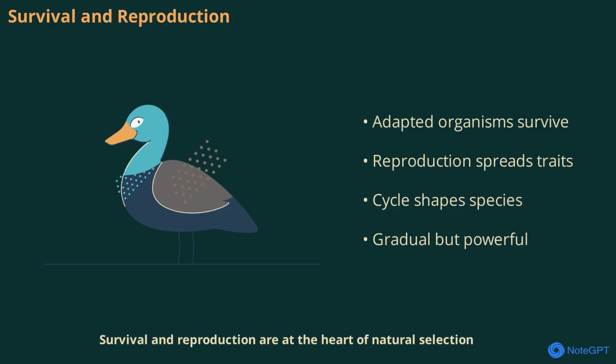Survival and reproduction are at the heart of natural selection. Organisms that are better adapted to their environment have a higher chance of living longer and producing offspring. These offspring inherit the beneficial traits, making them more likely to thrive as well. Over time, this cycle leads to the spread of helpful traits throughout the population. It's a gradual process, but it's powerful enough to shape entire species.